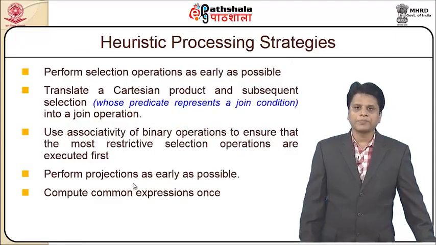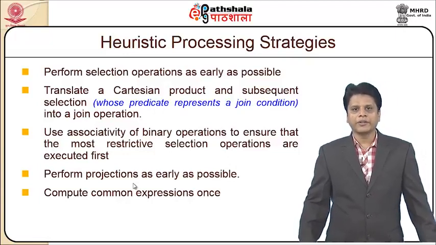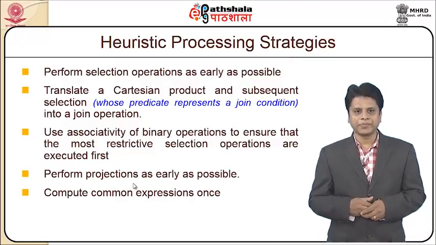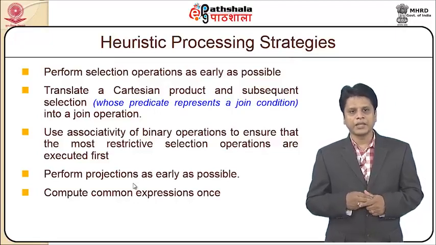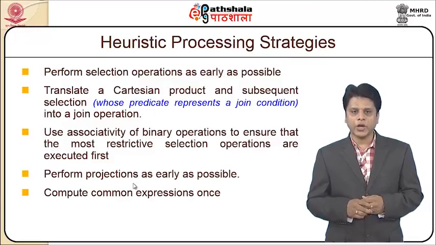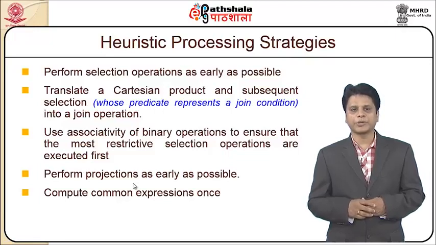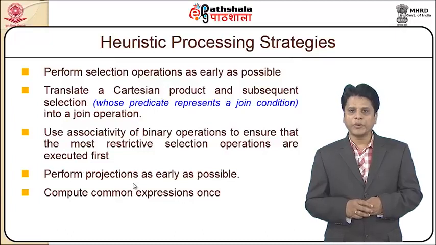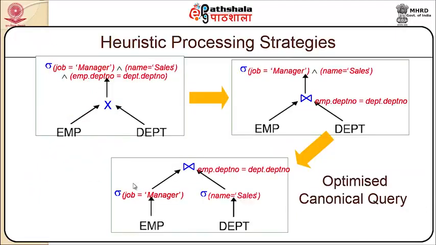So I was talking about converting these relational algebra query trees into a canonical format, where I talked more about the heuristic processing. So heuristics perform selection operations as early as possible. This translates a Cartesian product and subsequent selection whose predicates represent a join condition into a join operation. We use associativity of binary operations to ensure that the most restrictive selection operations are executed first. Perform projections as early as possible. Compute common expressions only once. So these are the strategies with which heuristic processing will be done.